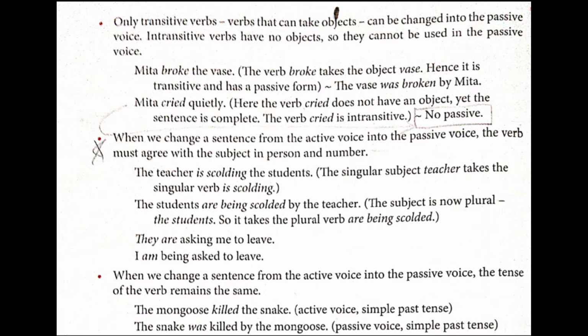Next one. When we change a sentence from the active voice into the passive voice, the tense of the verb remains the same. Means what? You won't change the tense. The mongoose killed the snake. So active voice, simple past tense. Now when you are turning active into passive voice, again it will remain simple past tense only. The snake was killed by the mongoose. Killed is past tense and was killed is also past tense.